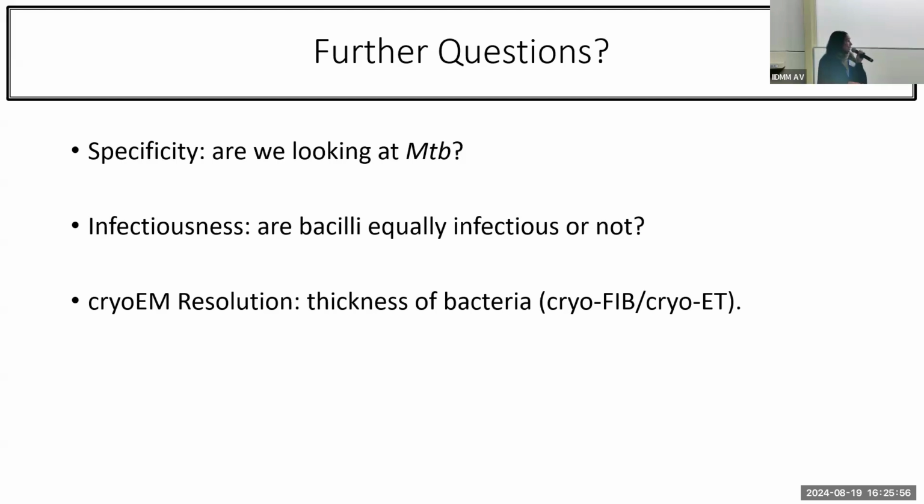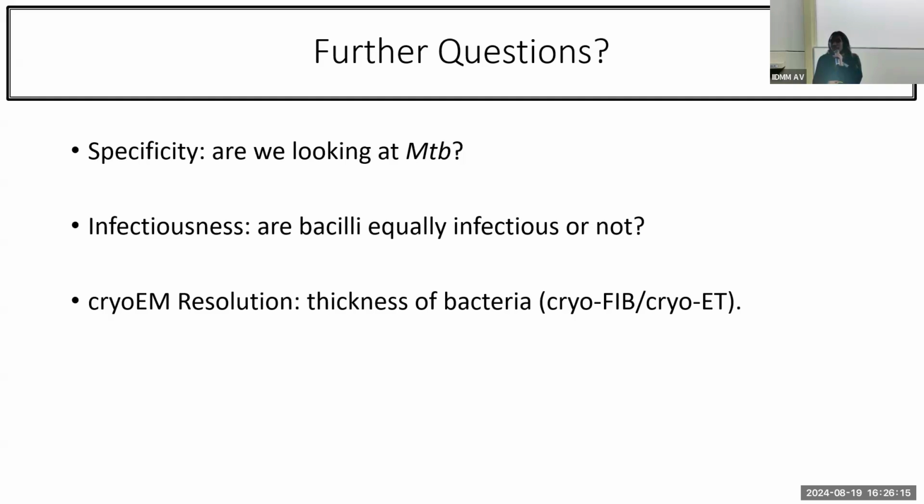And then lastly, the cryo-EM resolution. I mentioned earlier in my previous slides that some of the major cell wall layers that we noticed in our images were the membrane as well as the peptidoglycan slash arabinogalactan layer.